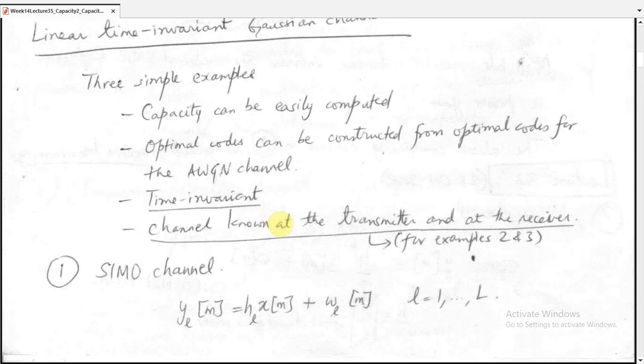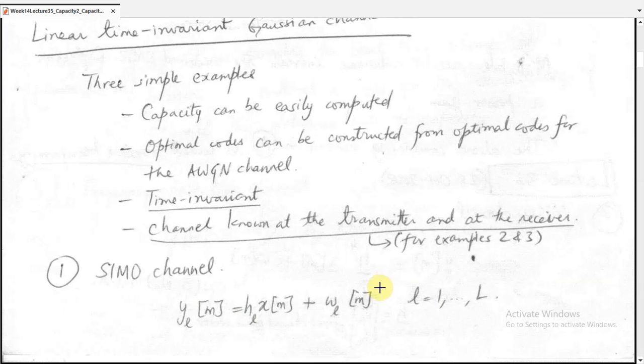So the channel is time invariant and the channel is known at the transmitter and the receiver. First we will talk about a simple channel, which is a single input multiple output channel. The equation for the single input multiple output channel is given by y_l[m] = h_l x[m] + w_l[m], where l is equal to 1 to L.